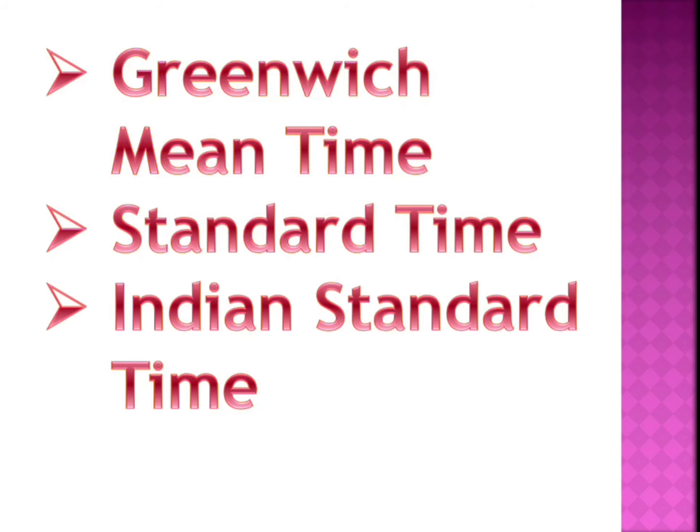That means if at Greenwich it is 5:30, then we have the time of 12 o'clock. In that way, we are ahead. Children, this line, 82.5 degrees east, is known as the Indian Standard Meridian.